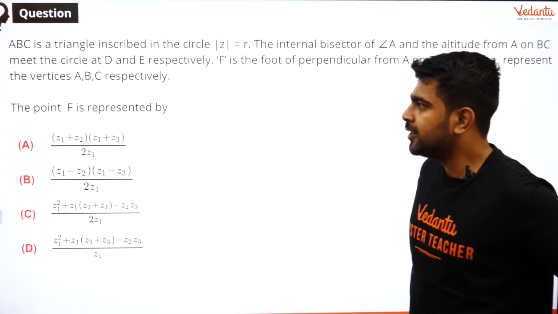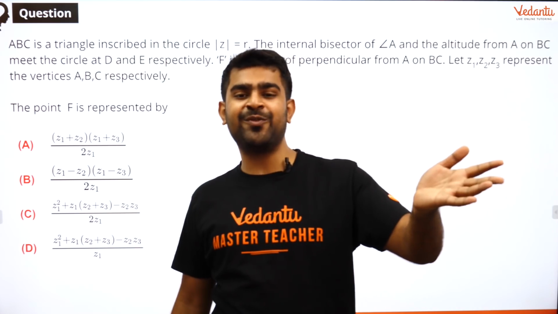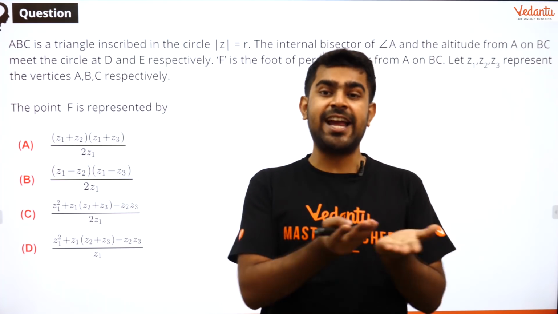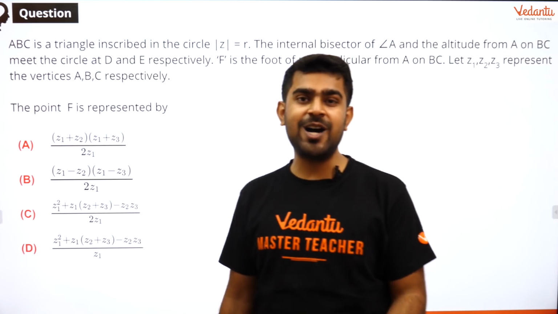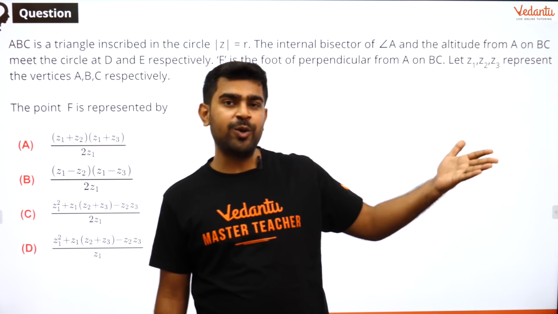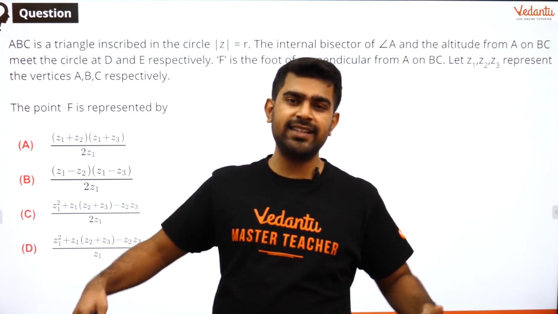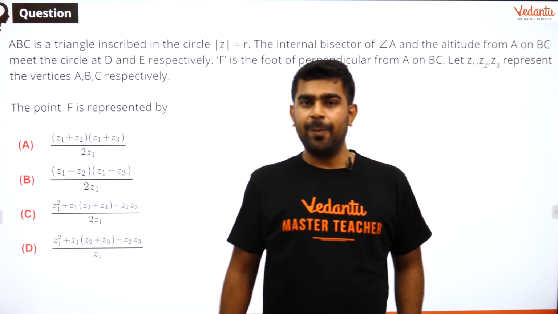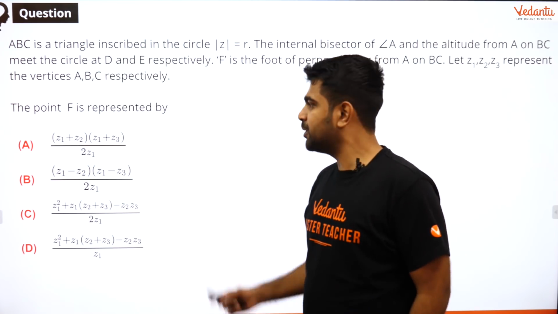So here they are asking you to find the point F. Now let us come back to see what the point F is. Point F is nothing but the place where my altitude meets the side BC. Is it not? So point F is not that simple to calculate because of one reason, it is not on the circle. Previously, whatever we found out, D, E and so on, all of them lay on the circle. So somehow I could relate some chord, bring in some properties of circles, and try to solve it. It is done. But now you have a point on the triangle. It lies on BC.